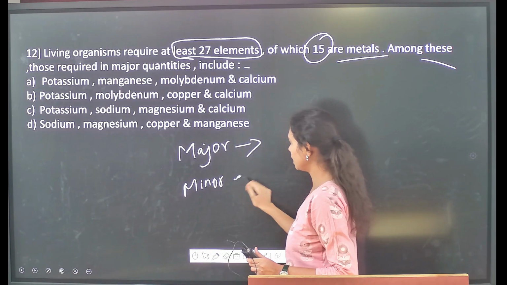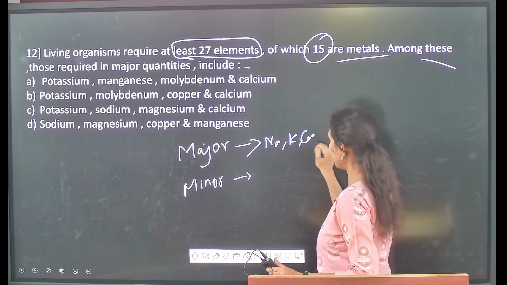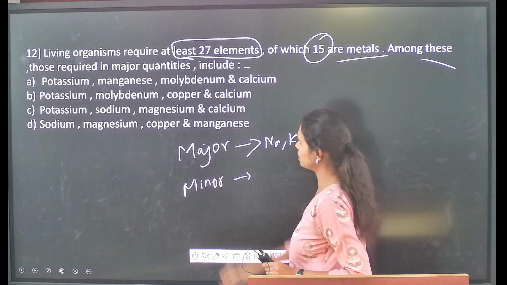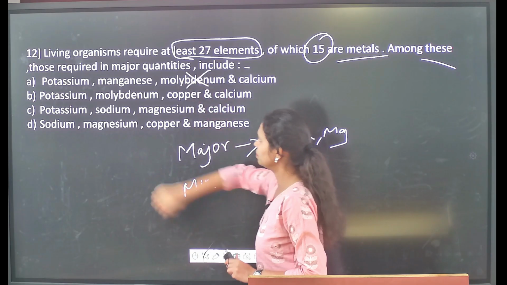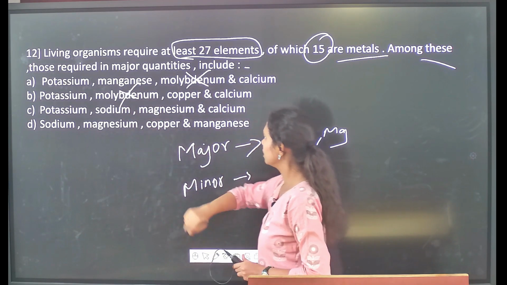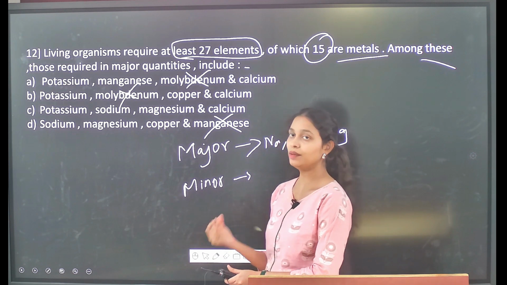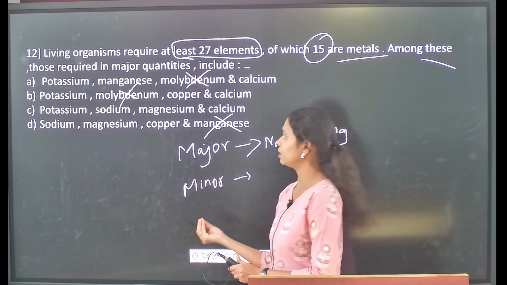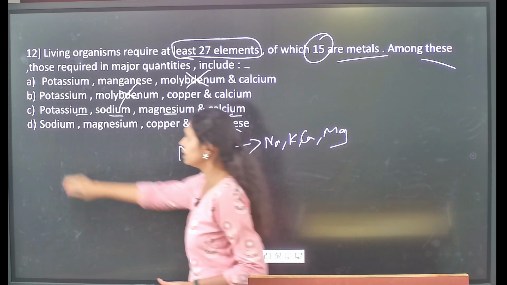Here the major includes sodium, potassium, calcium and magnesium. Among the given ones, it is definitely not molybdenum, right? Then again definitely not manganese, which is an actual metallic mineral. Then potassium, sodium, magnesium and calcium is the correct statement.